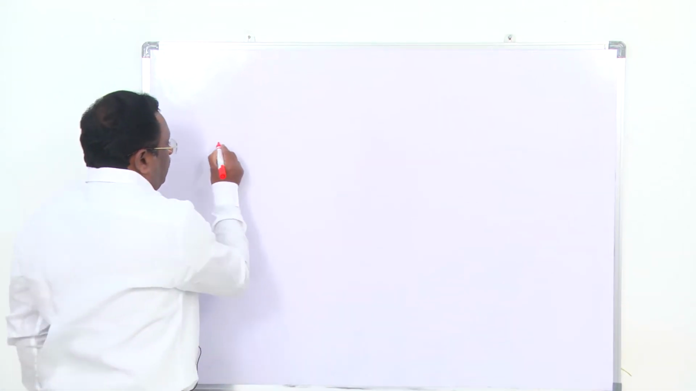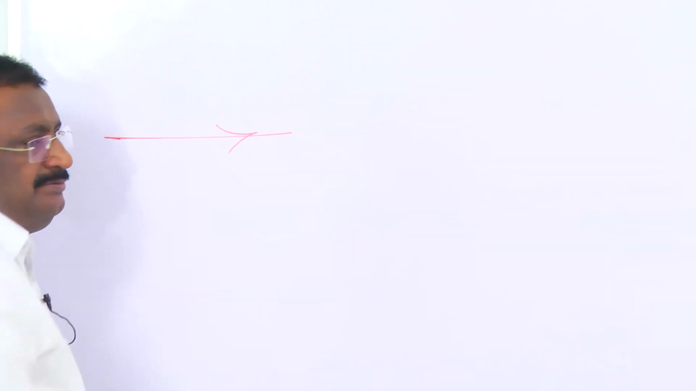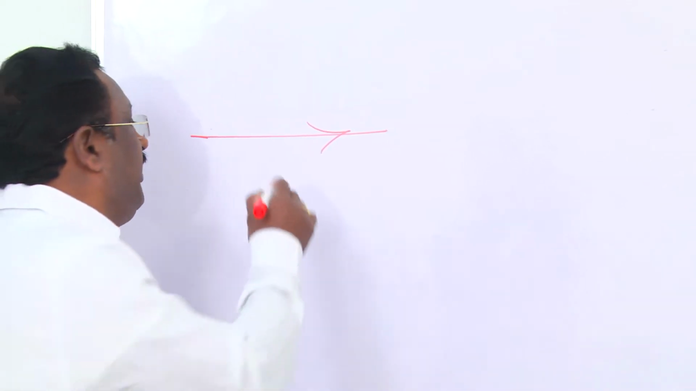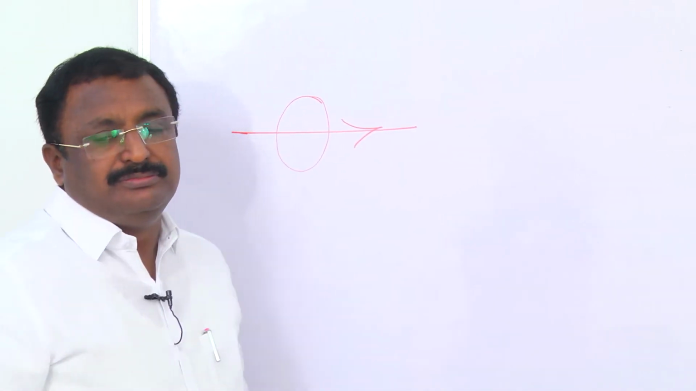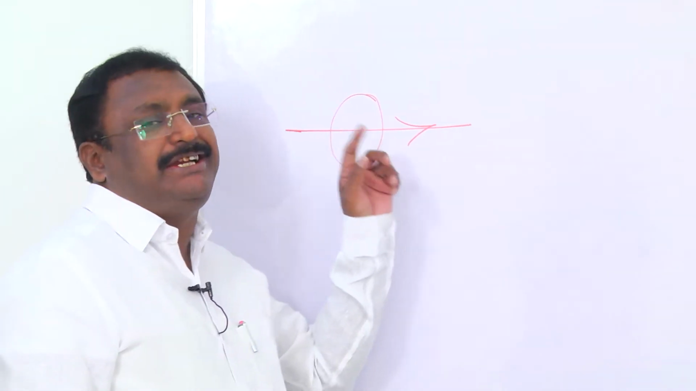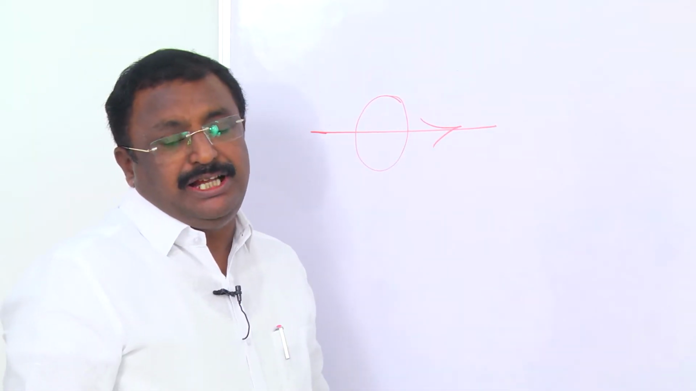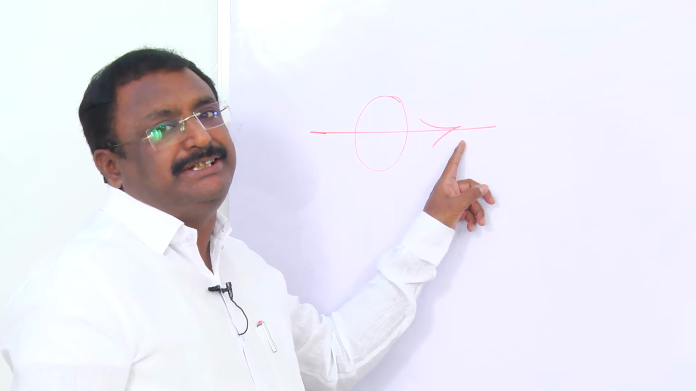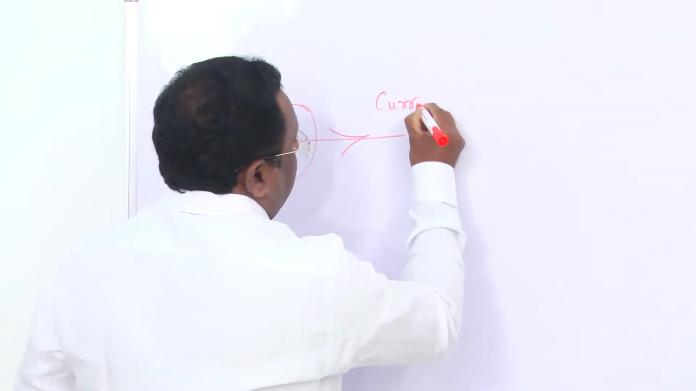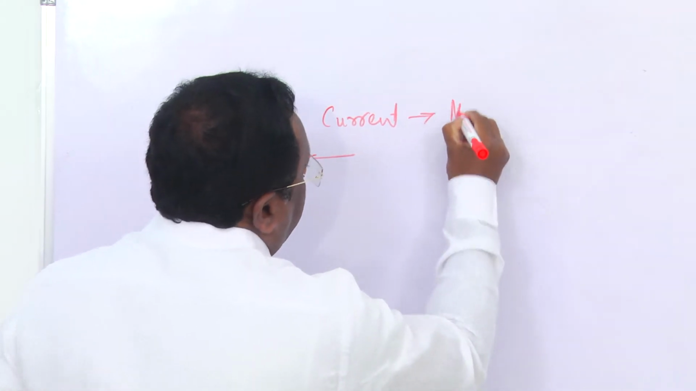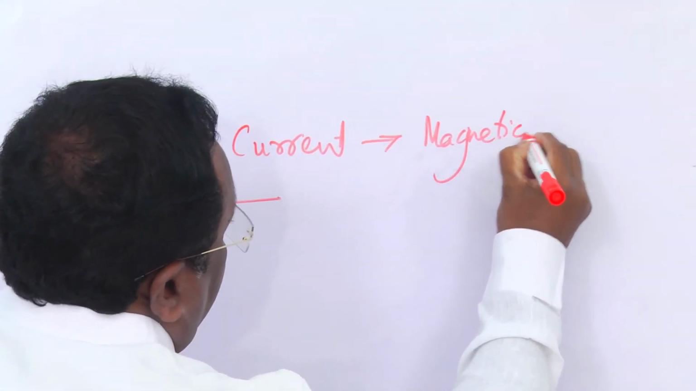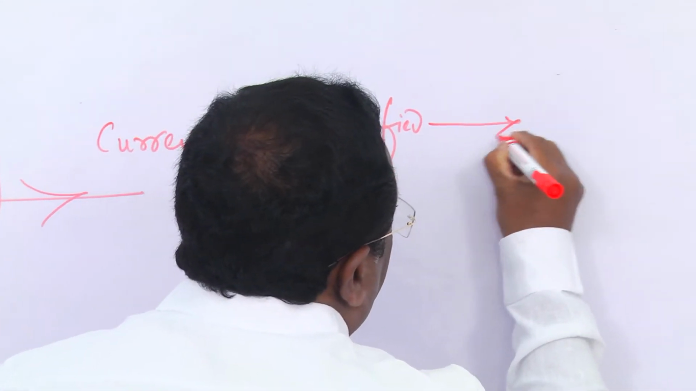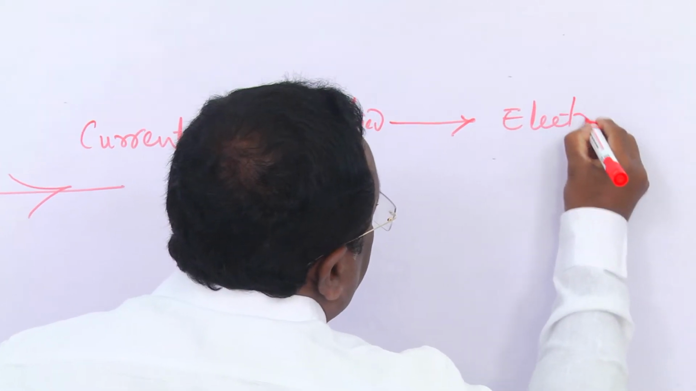When electric current passes through a conductor, a magnetic field is created around the conductor. So by passing current we are producing a magnetic field. Here the question arises: by using this magnetic field, can we produce electric current? Here current is producing the magnetic field, but our question is, by using the same magnetic field, can we produce electric current?